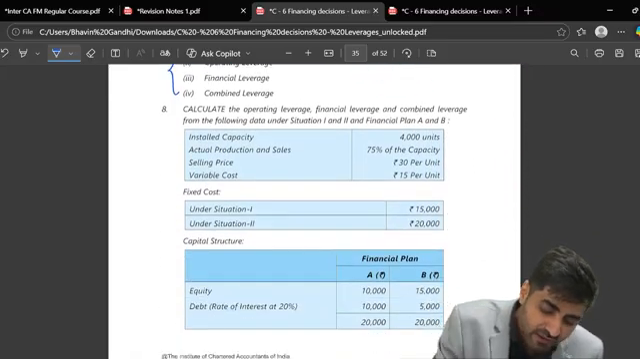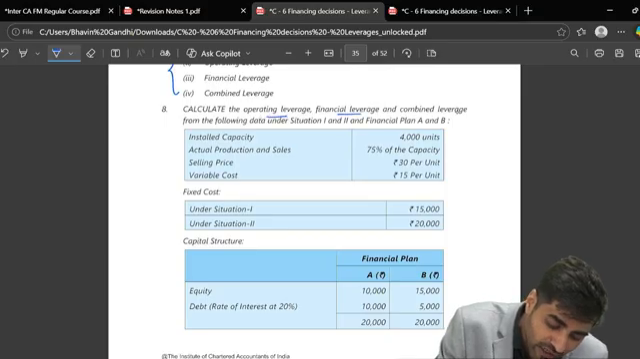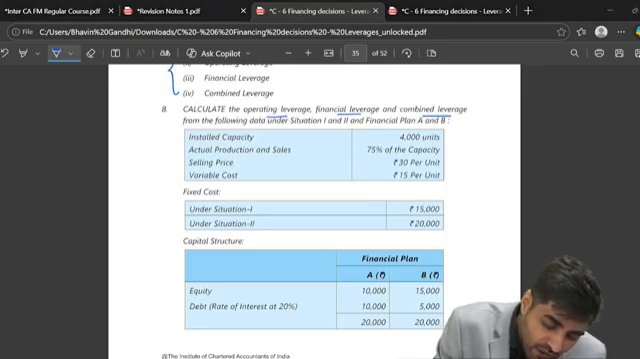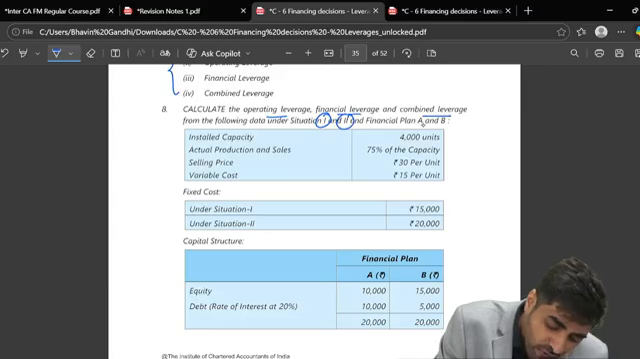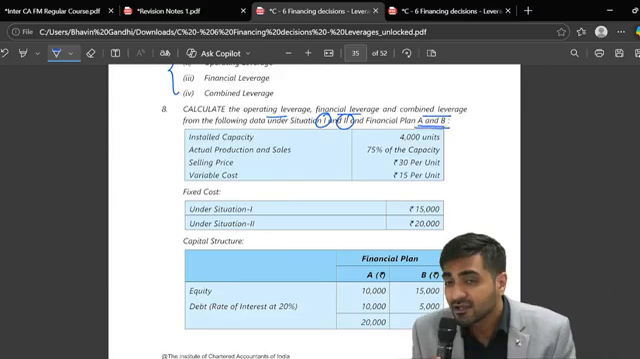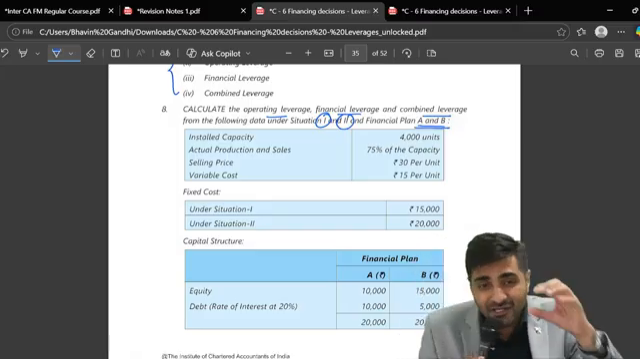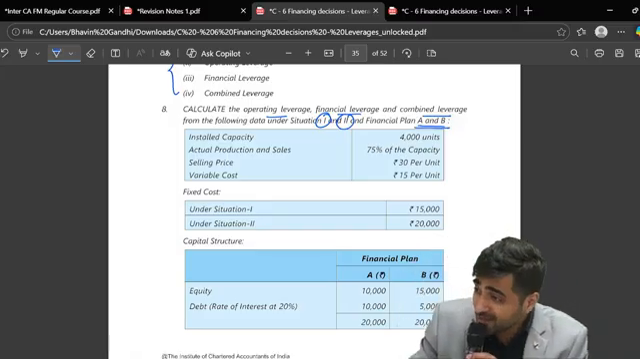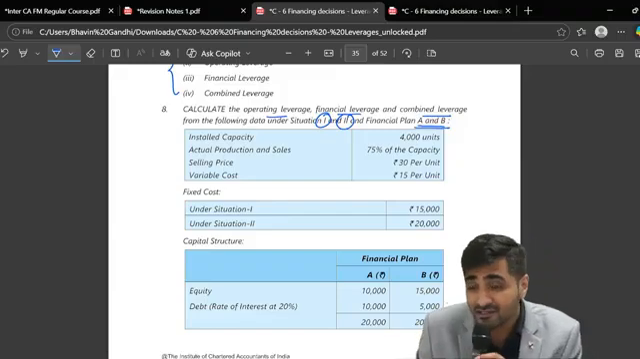Question number 8, we are required to calculate OL, FL and CL for situation 1 and 2 for plan A and B. So here we are going to have 4 answers because there is plan A, situation 1 and 2, plan B, situation 1 and 2. So how many answers are we going to get, beta?